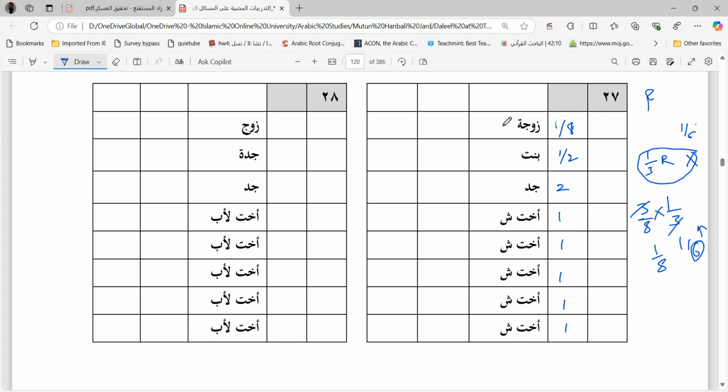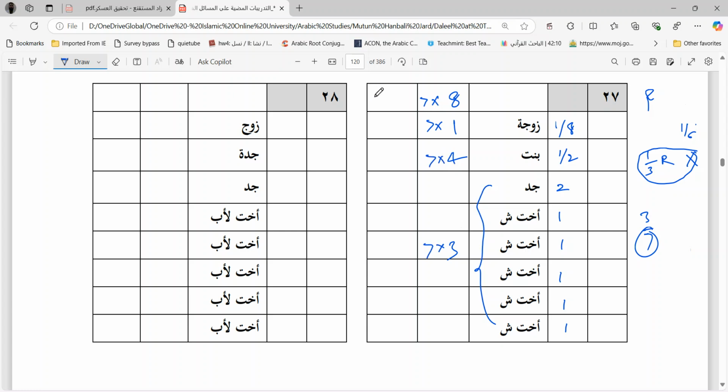So now these 8 portions, you have to divide the property: 1 for the wife, 4 for the daughter, and the remaining, how many? 3 are to be divided among 2, 3, 4, 5, 6, 7. Yani 3 by 7. 3 by 7 is a fraction. You have to multiply the whole column with what? With 7 to remove the fraction, because this is the denominator. So multiply it with 7.